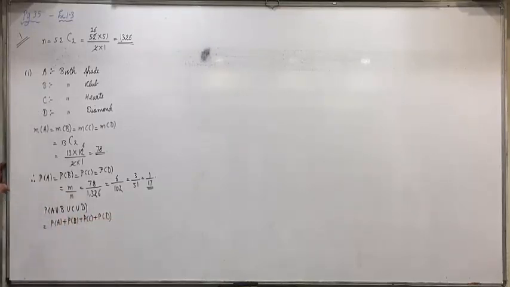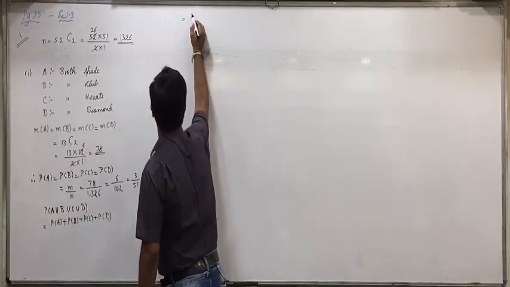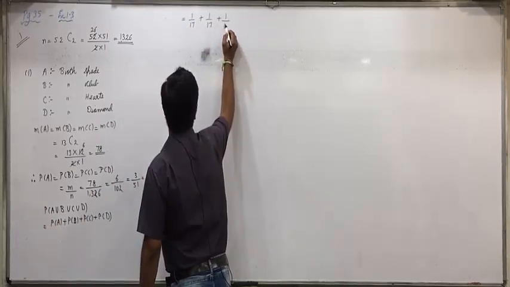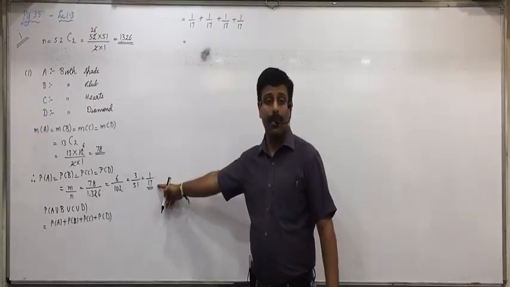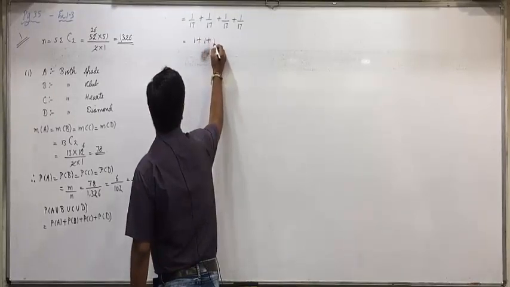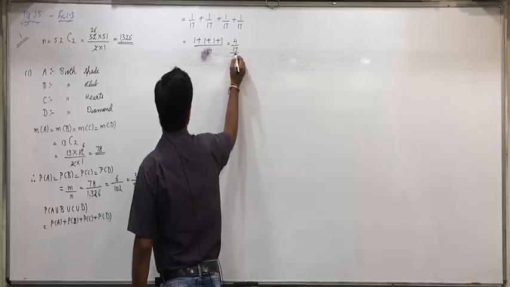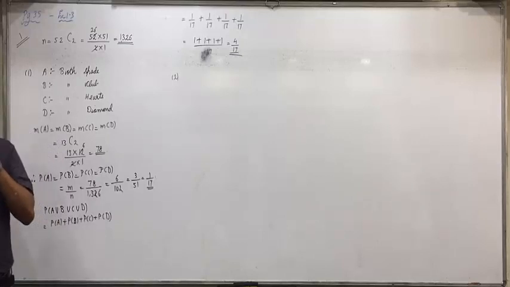Intersections will not come because they are mutually exclusive. Same word comes means they are mutually exclusive. So that will be equal to 1 by 17 plus 1 by 17 plus 1 by 17 plus 1 by 17. All the probabilities are 1 by 17. 1 plus 1 plus 1 plus 1 by 17, 4 by 17. Any doubts with this? All are clear up till here?